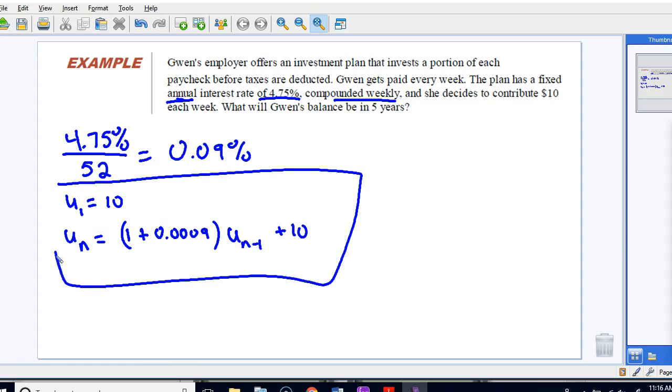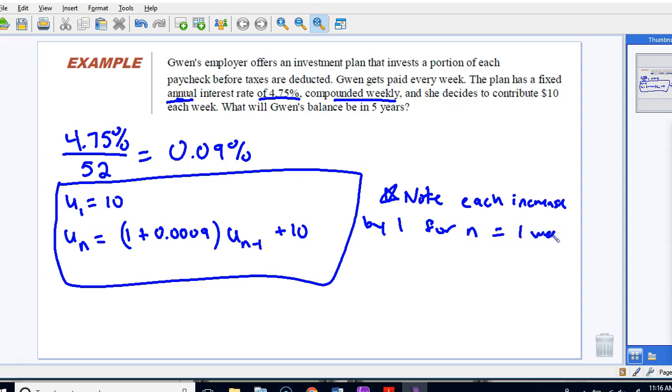Right? So now what we should note is each increase by 1 is for n equals 1 week. It's not 1 year, not 1 month, because we're saying this is how much interest she gets per week, and she's adding $10 per week. So that's what we're trying to figure out.